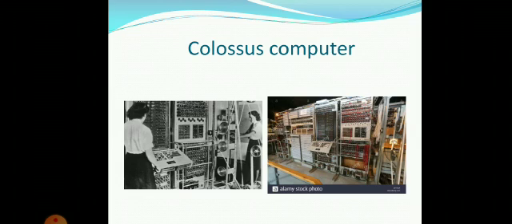The world's first electronic, digital, programmable computer was made in England. It was called Colossus. During World War II, the British used it to read the German armed forces radio messages. These are the pictures of the Colossus computer invented in England in the 20th century.